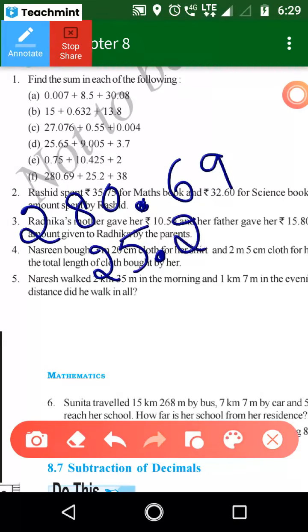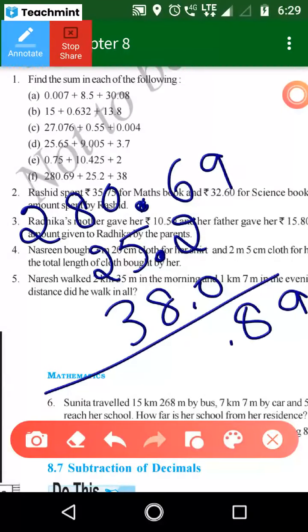Then 38 means 38.00. You just add. 9, 6 plus 2 is 8, 8 plus 5 is 13. So 8 plus 2 is 10, 10 plus 3 is 13, 13 plus 1 is 14, 1 carry, 2 plus 1 is 3. What is the answer? 343.89 is the answer. This is the direct method.